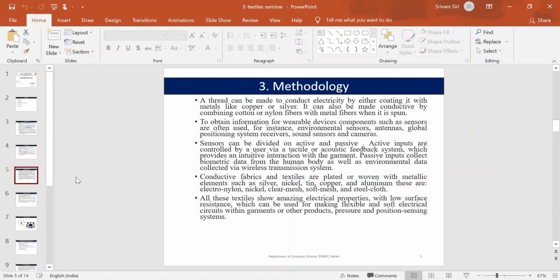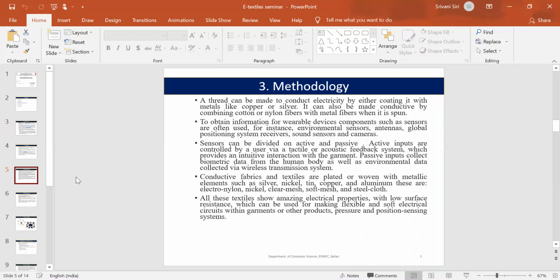Methodology. Threads used in manufacturing textiles are made conductive to electricity by coating them with metals like copper. To get information from the textiles, sensors are used. The sensors can be divided into two types: active inputs and passive inputs. Active inputs are controlled by the sense of touch and provide interaction with the garment. Passive inputs collect biometric data from the human body.